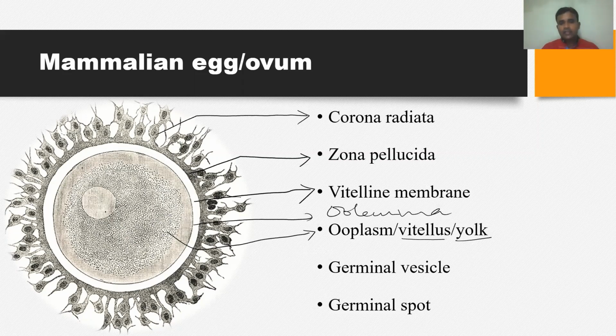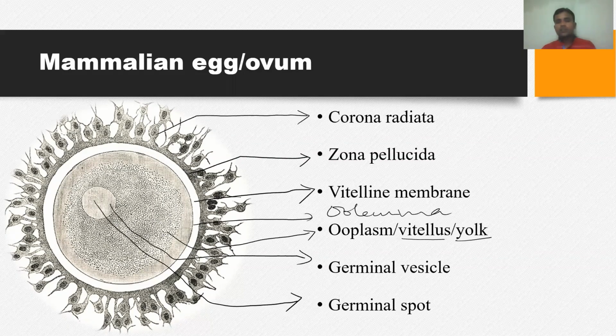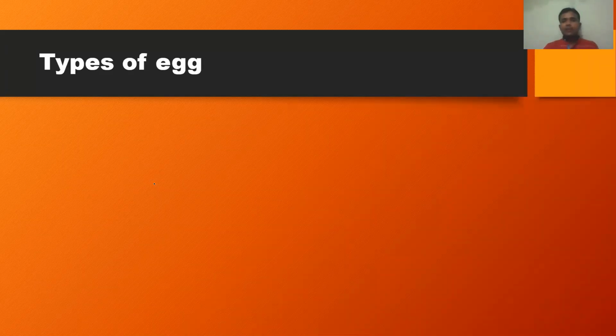And then it contains the nucleus. There is a germinal vesicle, and within it there is a nucleolus that is called the germinal spot. So this is the structure of the mammalian egg. Now let us see some additional points related to the egg, the female gamete. There are important points, that is, based on the amount of yolk, we can classify the eggs into different types.